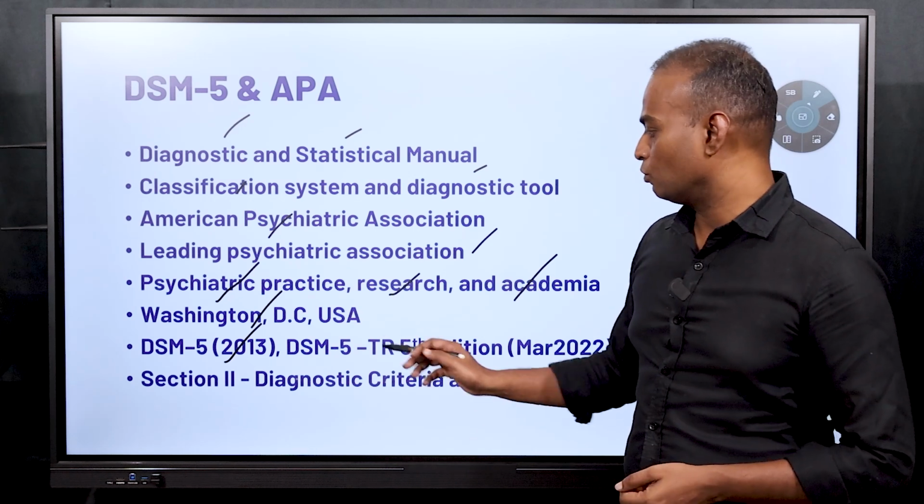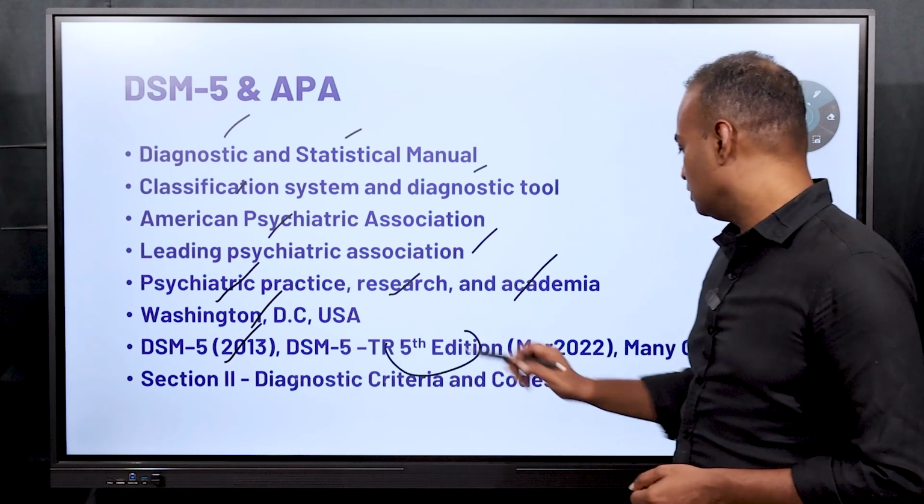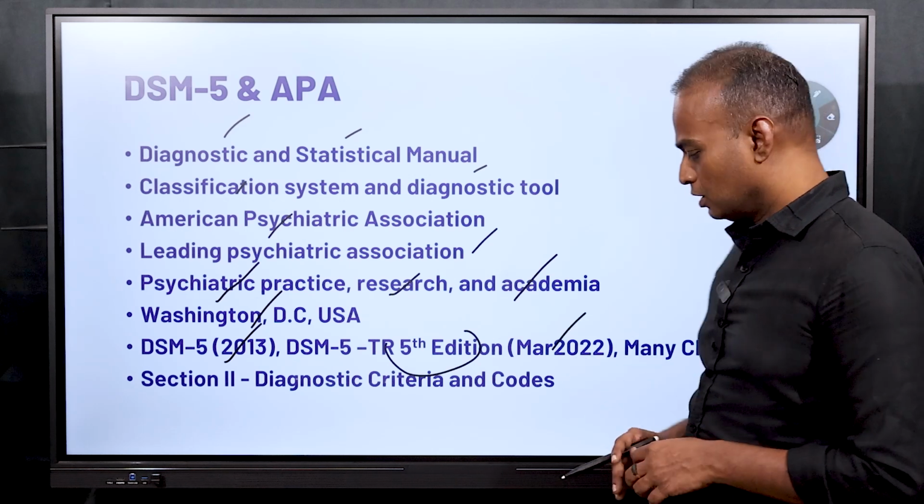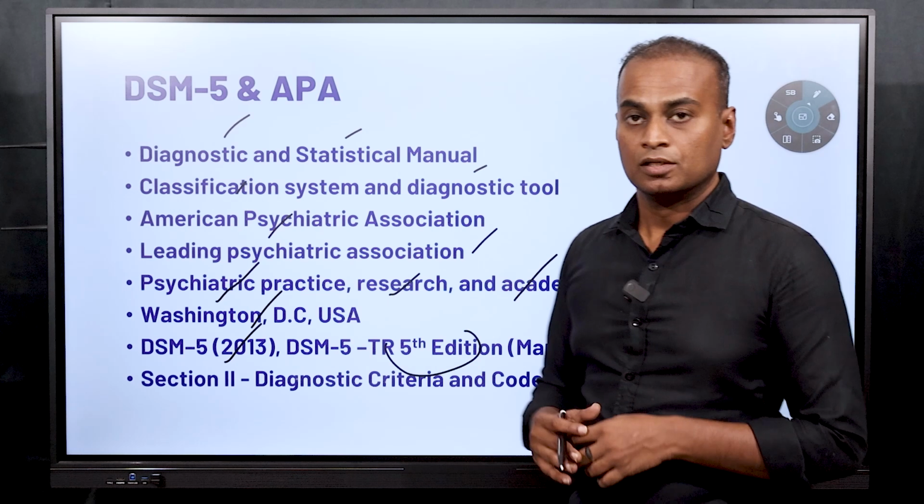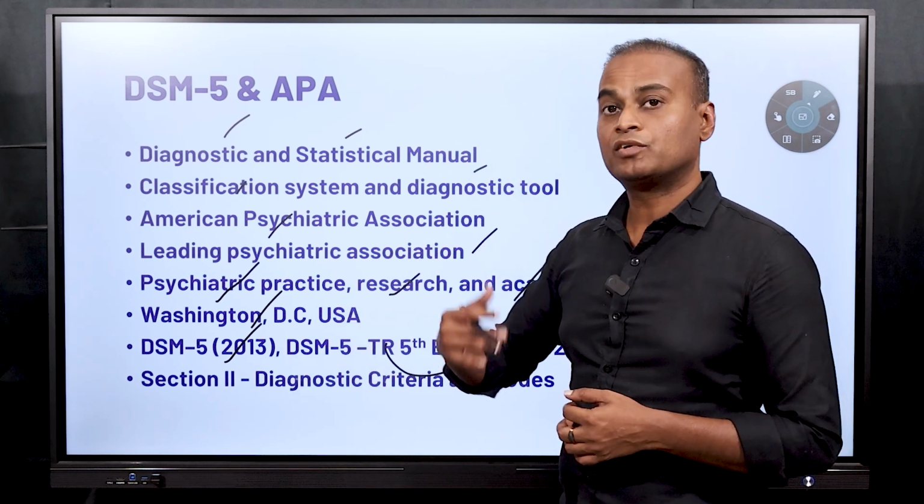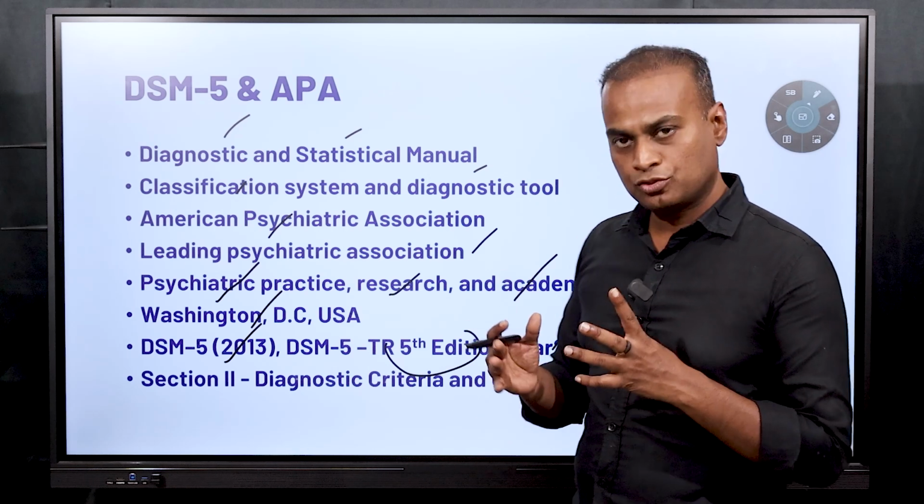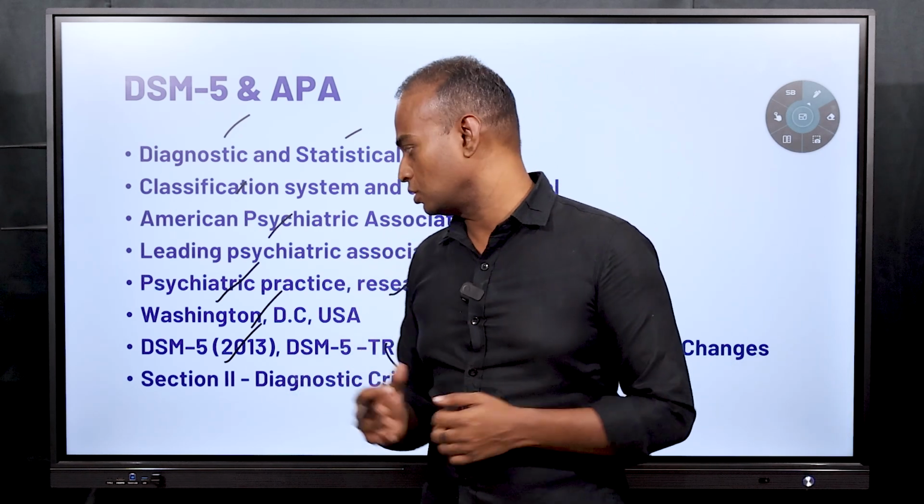An update to that version, known as DSM-5-TR, Text Revision of the 5th edition, was released in March 2022, and it has many changes compared to the one released in 2013. So what are those changes? Major changes are that some new diseases are added, some of the descriptions are updated, and there should be a link between ICD-11 and DSM-5. There are linking codes, and those codes are also updated.